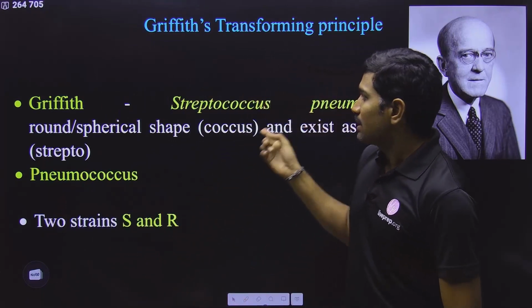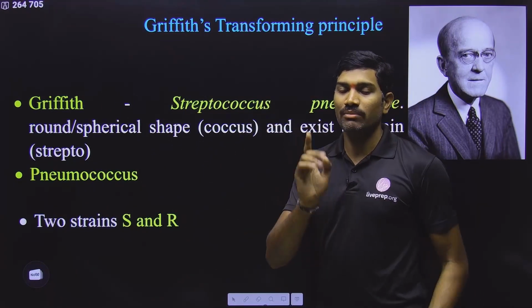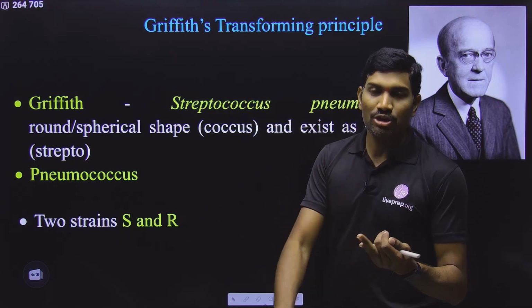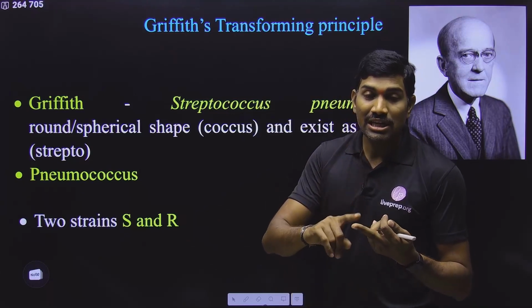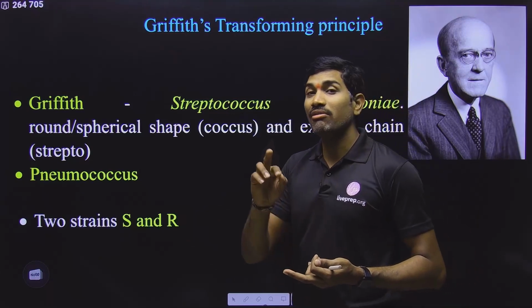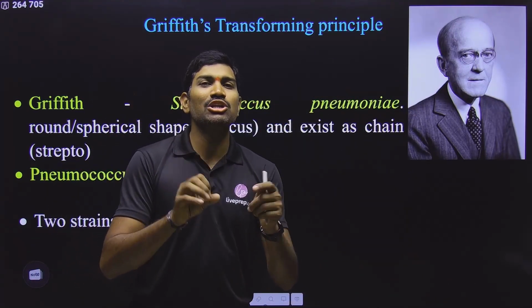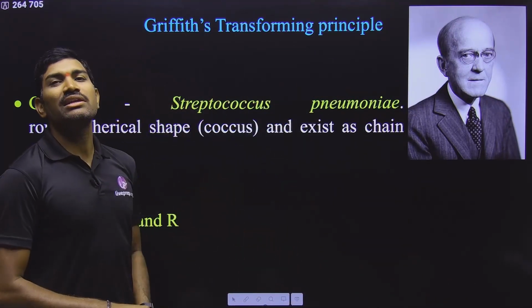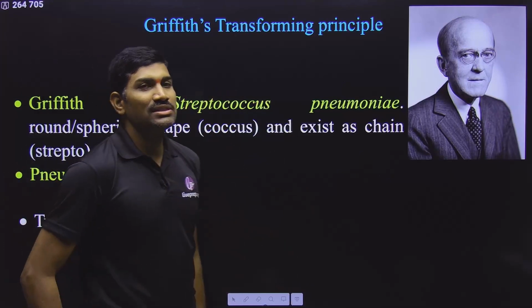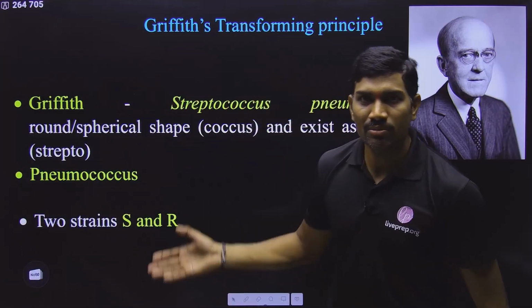That's why in this experiment we are talking only about bacteria. In Avery-MacLeod also we are talking about bacteria only. But in the case of the Hershey-Chase experiment, we will talk about a virus and a bacterium, because that is a transduction experiment. Understand the meanings of these experiments so that it will become very easy for you. And here in Griffith's transforming principle, anyhow we need to talk about a bacterium.